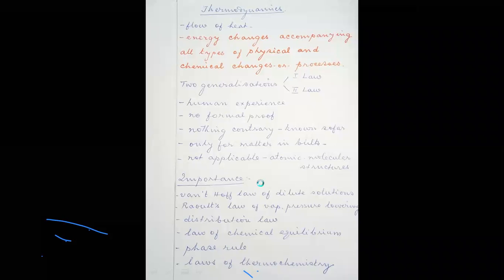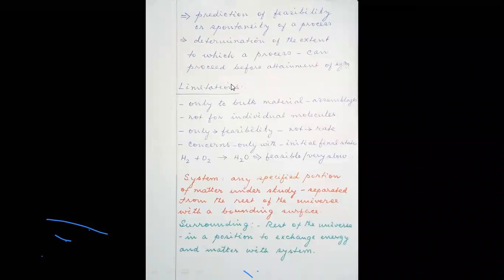And the limitations. What are the limitations of thermodynamics? Actually, the prediction of feasibility or spontaneity of a process is one of the advantages of thermodynamics.